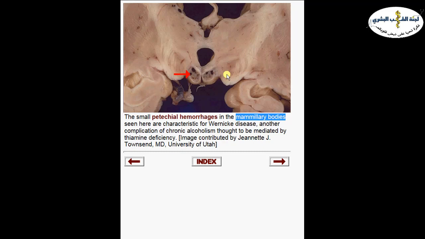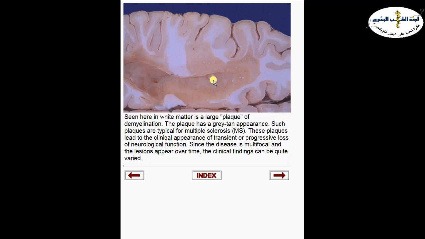Now, most of the patients who suffer from Wernicke or vitamin B1 deficiency are actually alcoholic patients. Why alcoholic? Because alcoholic patients depend on alcohol for their calorie intake. So they are going to be malnourished from other nutrients in general, and they will suffer from multiple vitamin deficiencies and protein deficiencies, etc. Part of the deficiencies is vitamin B1. So most of the patients are alcoholic, but not all of them.